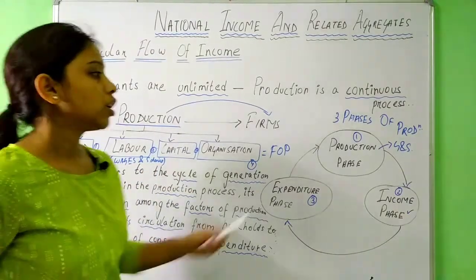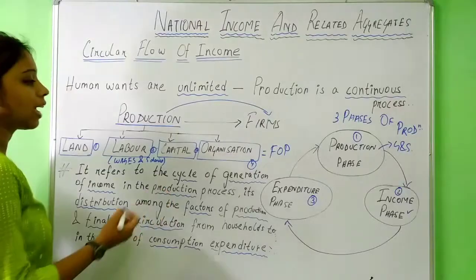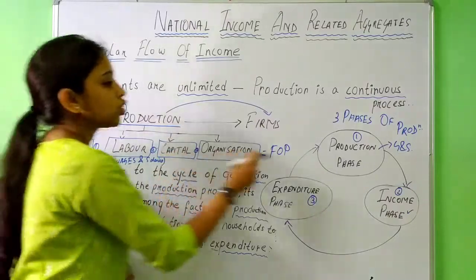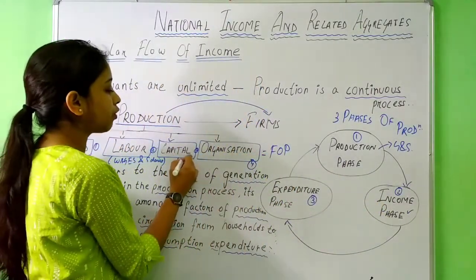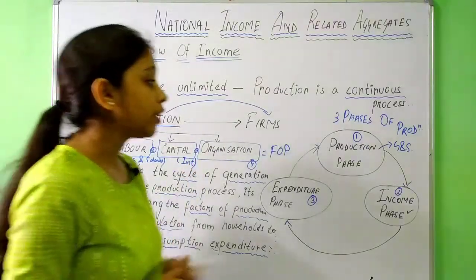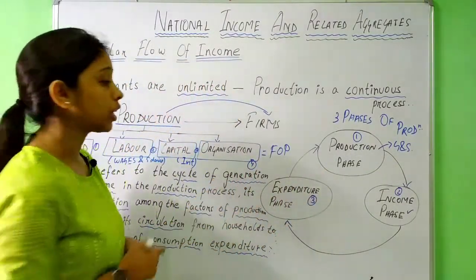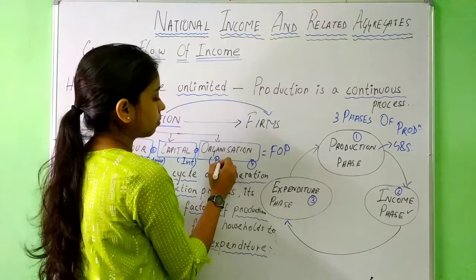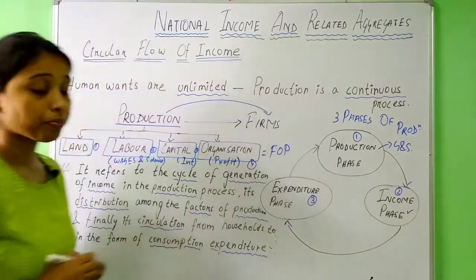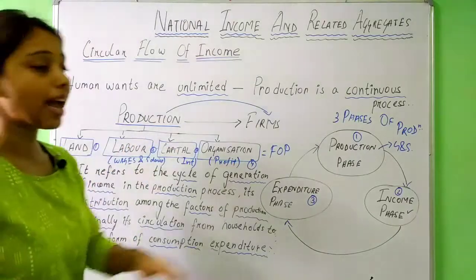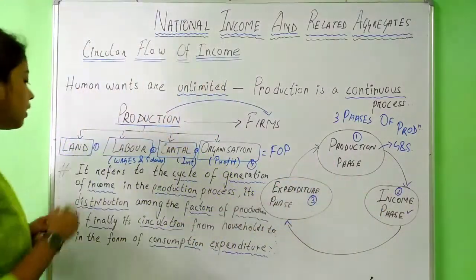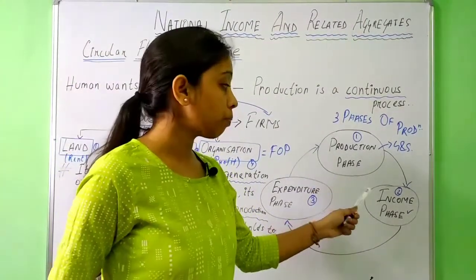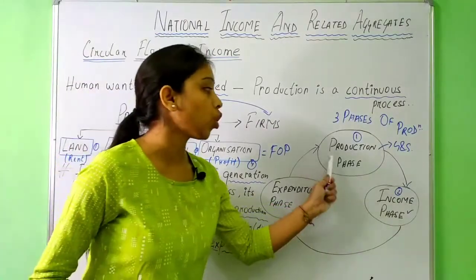Okay. So in the production phase, suppose a person has given out a huge amount of money, that means capital. What he will get in the income phase is interest. If in the production phase someone is a part of the organization, what does he or she get in return in the income phase? He or she will get the profit. And suppose someone has given out their land in the production phase, so in the income phase they will be getting rent. So your way of income will depend upon the role you have played here.